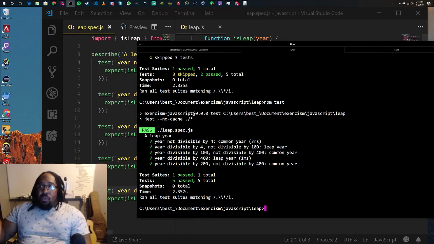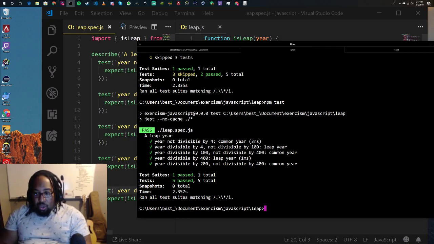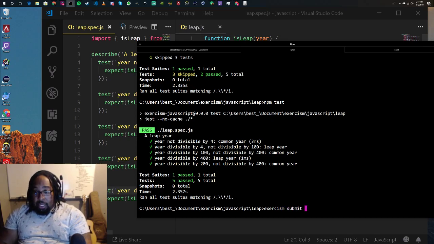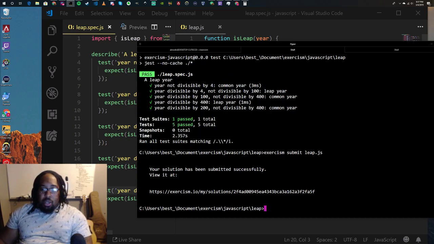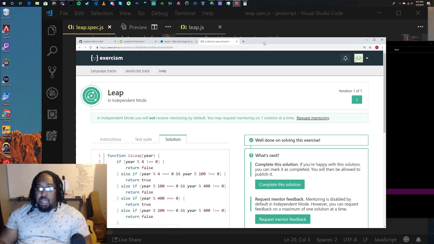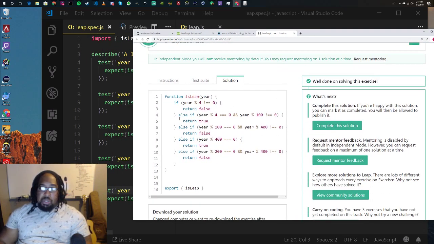But we've got our tests, we've got our code written for this, and for Exercism, you need to submit it now. So Exercism is a command line tool. We have the command line tool installed. We could just do exercism submit, and then we can tell it our file, so leap.js. Cool. So we've submitted this. It gives us a link to where it's been submitted to. We click this, and this is the code that we just wrote.